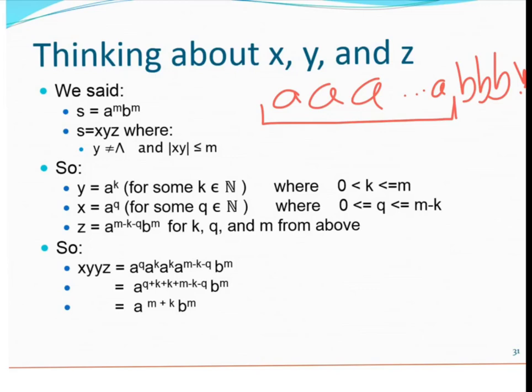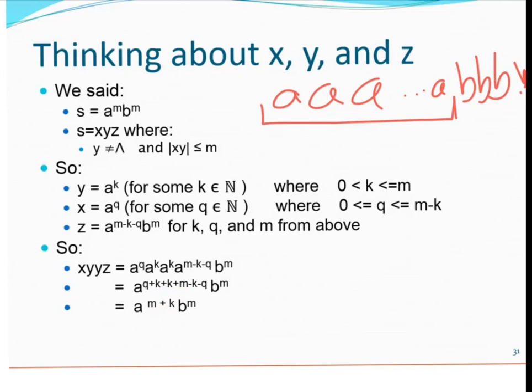So what we end up with is that XYYZ equals this expression. Remember that this means Q A's in a row, then K A's in a row, then another K A's in a row, and then M minus K minus Q A's in a row. If I have Q A's in a row followed by K A's in a row, I could just add them together, so I add all those exponents together, or subtract the ones that I'm subtracting off. What's Q plus K plus K plus M minus K minus Q? I have a Q minus Q, so those cancel out, and a K minus K, so those cancel out. So I end up with K plus M, or as I wrote here, A to the M plus K.